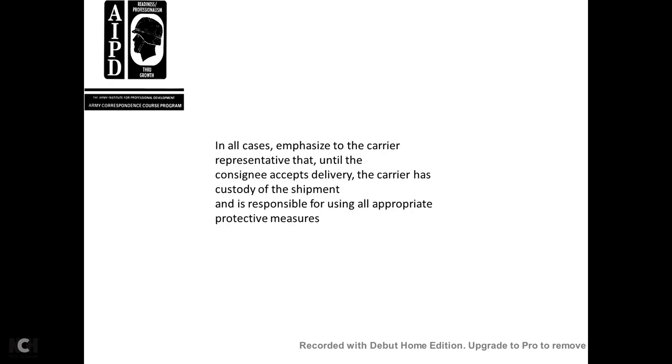In all cases, emphasize to the carrier's representative that, except for delivery to the consignee, the carrier retains custody of the shipment and is responsible for the use of all protective measures.